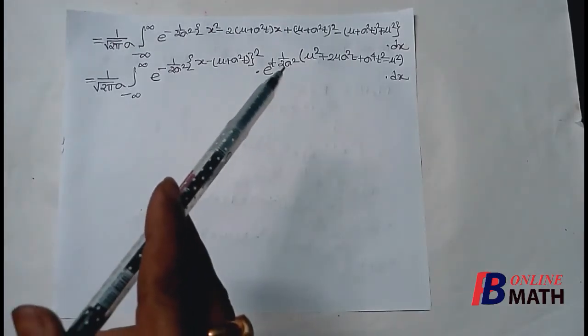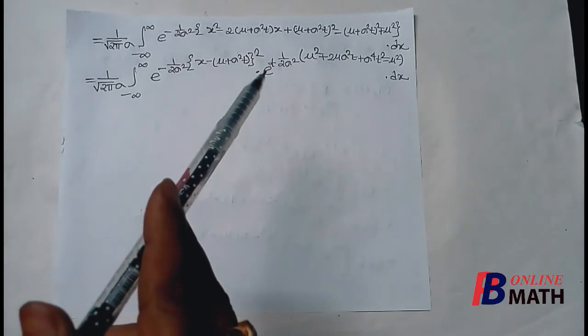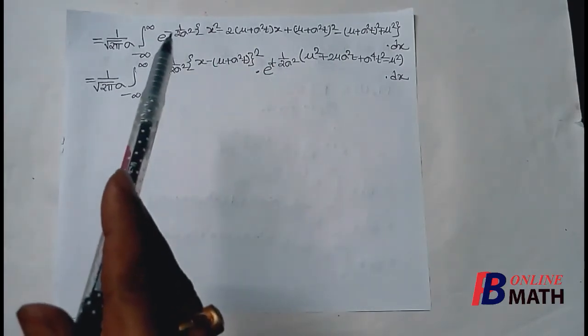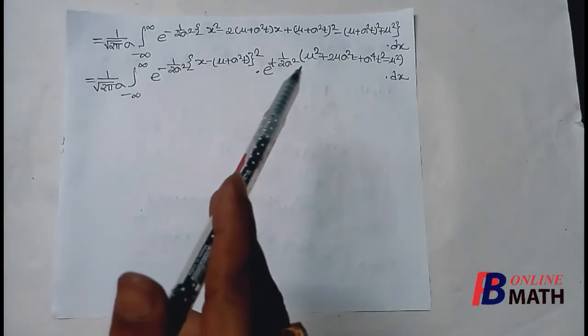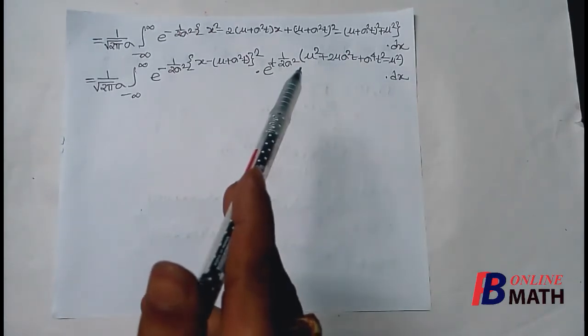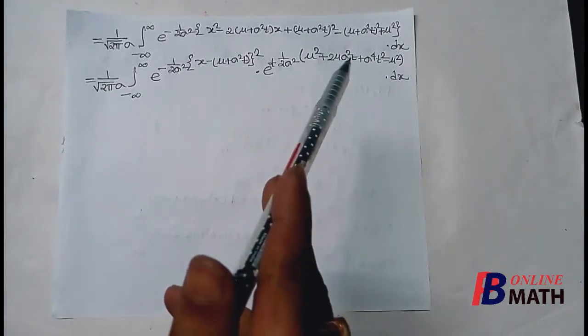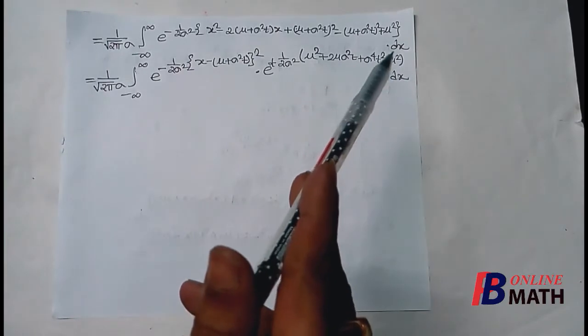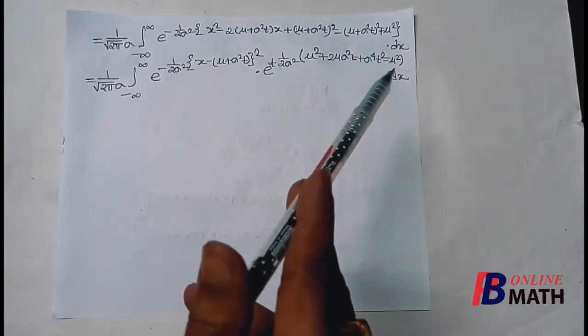Now the remaining terms can be written as e to the power 1 by 2 sigma square, if we multiply this minus here, then it is (mu plus sigma square t) its whole square. So it is mu square plus 2 mu sigma square t plus sigma to the power 4 t square, and finally this minus mu square.